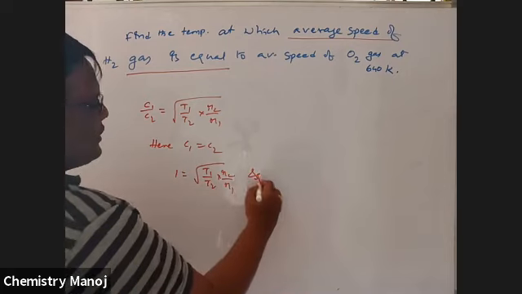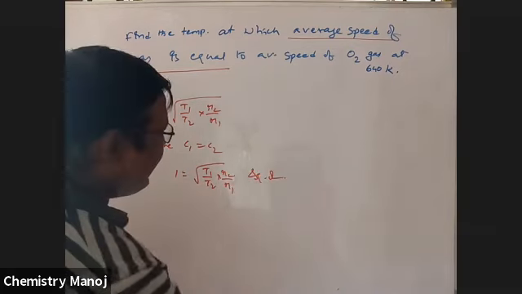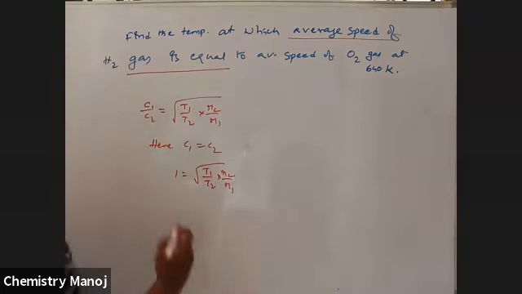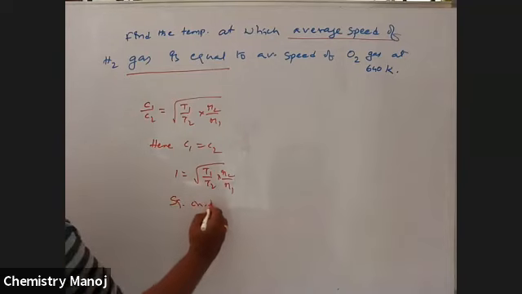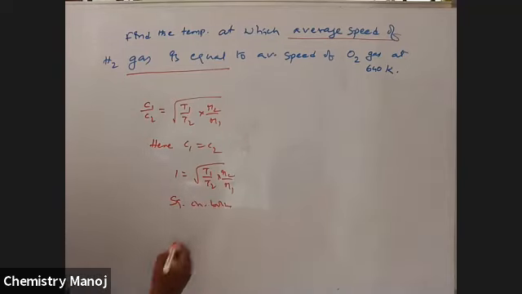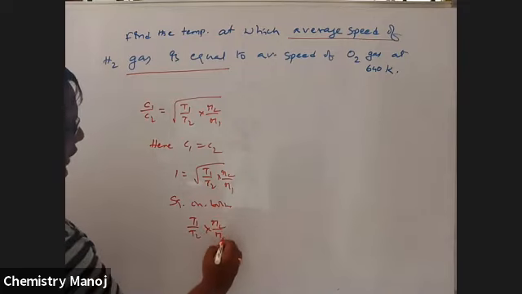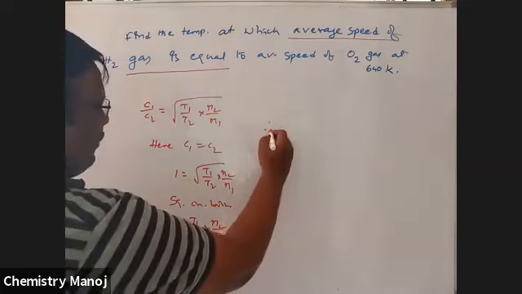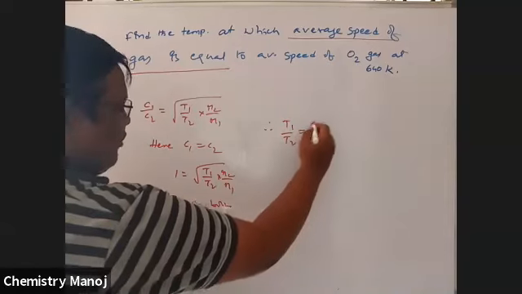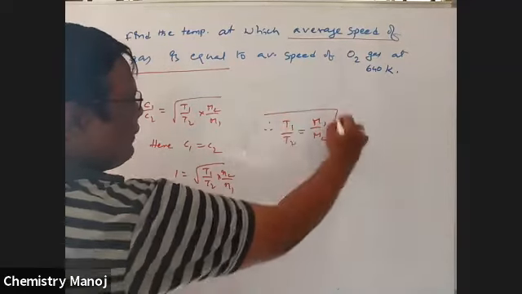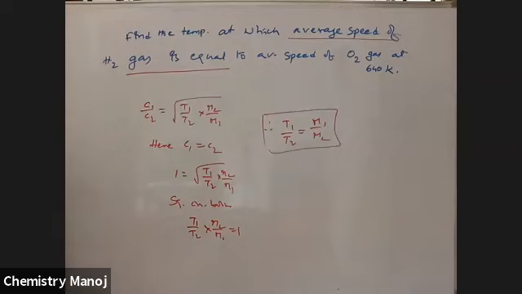Squaring on both sides, T1 by T2 into M2 by M1 is equal to 1. Therefore T1 by T2 is equal to M1 by M2.